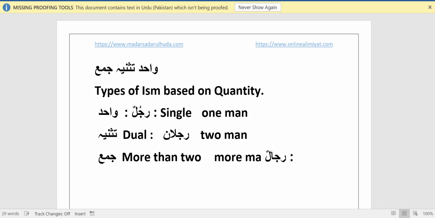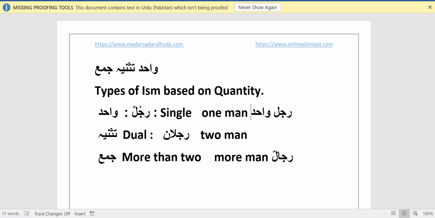Now in Arabic, there is another concept of telling the same thing. If you want to say one man, there is another way in Arabic to say it: I can say rajulun wahidun.